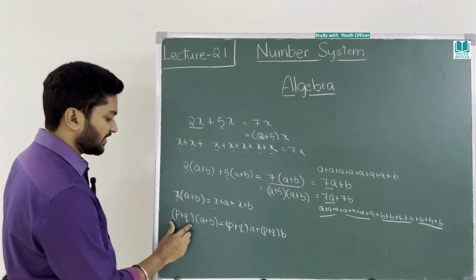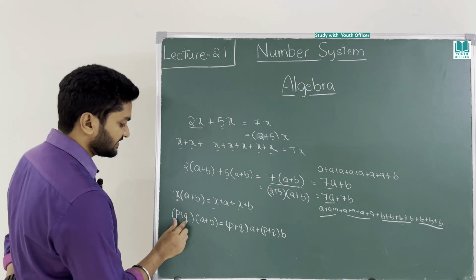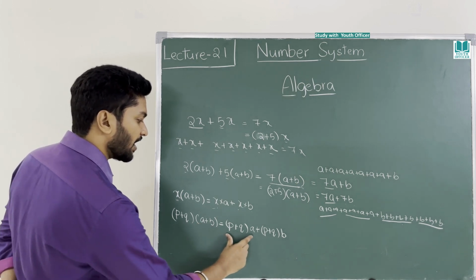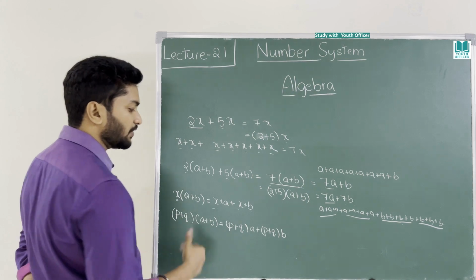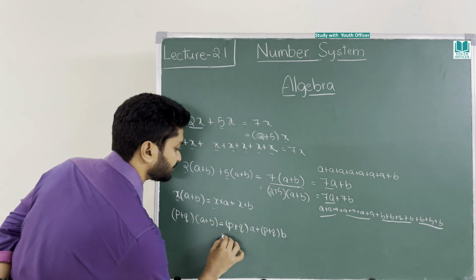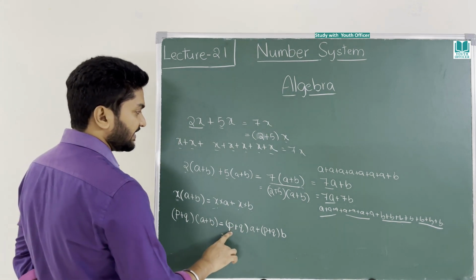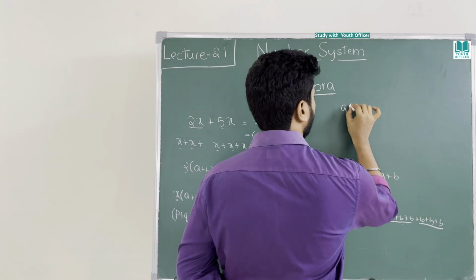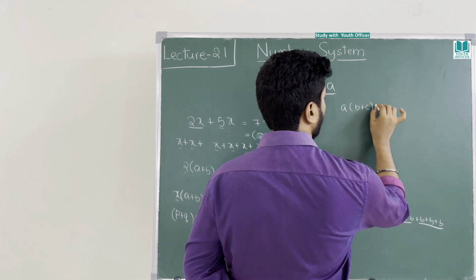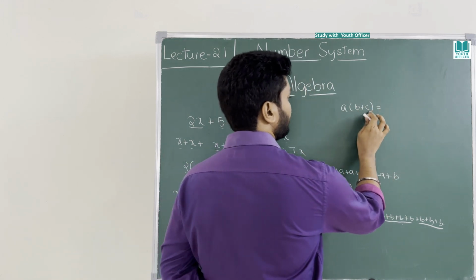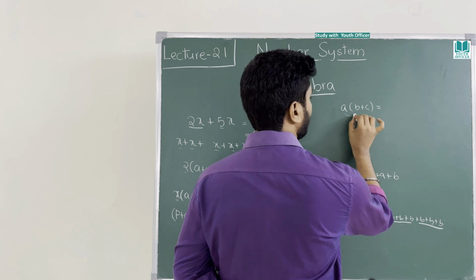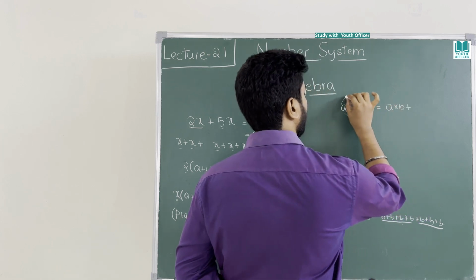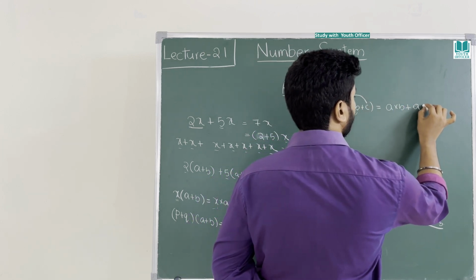This is how, if two multiplications are there, this is an addition, this is an addition. If you multiply both of them, how do you have to divide them? This is how you divide. After this, what would you do? There is one formula, I will tell right away. If you take A into B plus C, how can it be written? A is common for B plus C. A into B we will take first. A into B plus A into C.